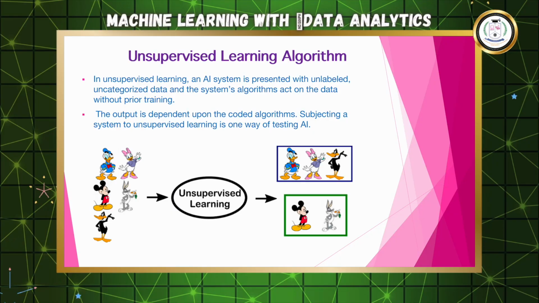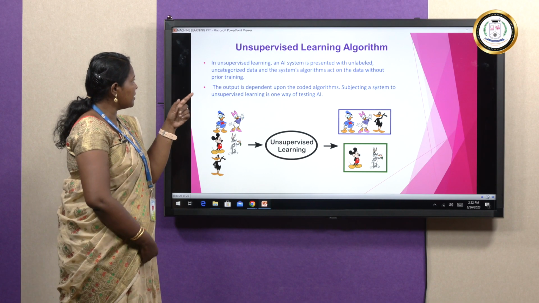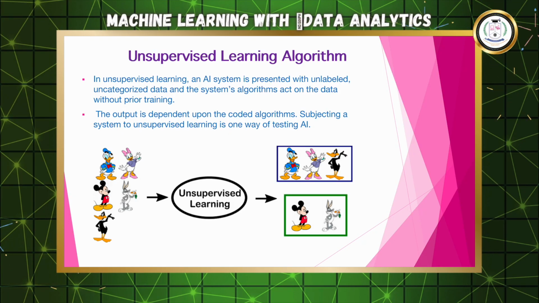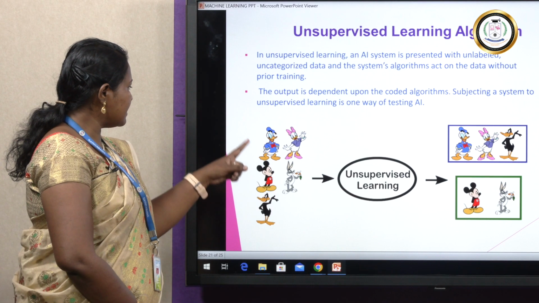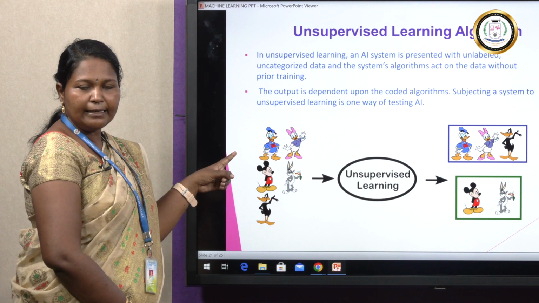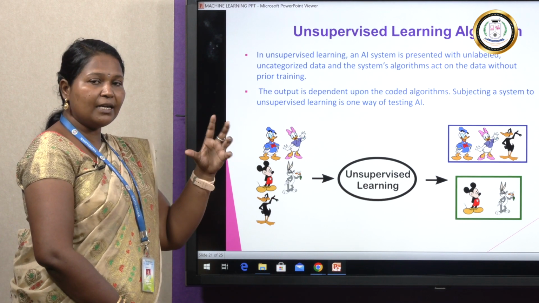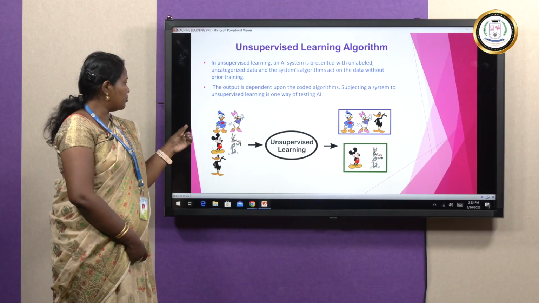Next we will move to the explanation. Here in unsupervised learning, an AI system is presented with unlabeled, uncategorized data, and the system's algorithm acts on the data without prior training. The output is dependent upon the coded algorithm. Subjecting a system to unsupervised learning is one way of testing AI. Here some images are given. You can clearly understand all are different images, whereas in supervised learning we gave similar images.